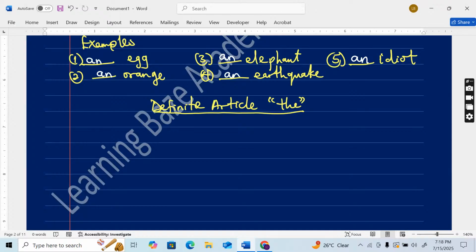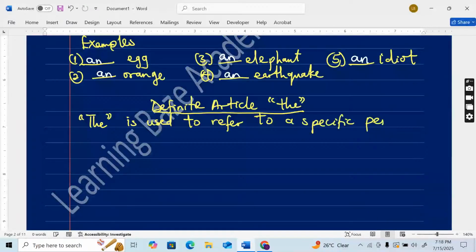So the is used to refer to a specific person or object.